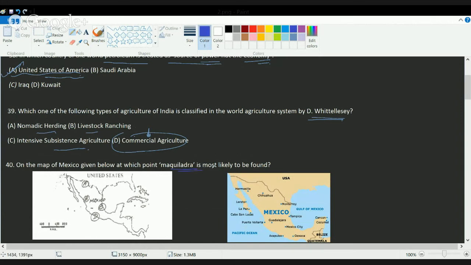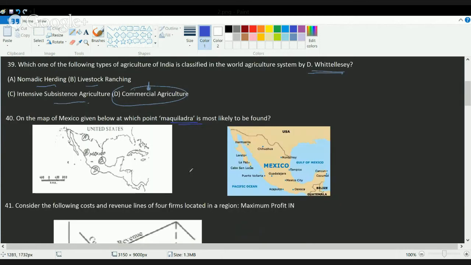The next question is a very conceptual question. The next set of questions that we'll be dealing with today are a set of very conceptual questions, so we must follow these questions very precisely. On the following map of Mexico, at which point Maquiladora is most likely to be found? You have locations A, B, C, and D that are mentioned on the map.